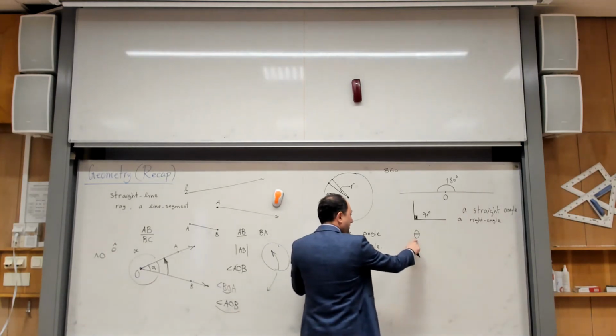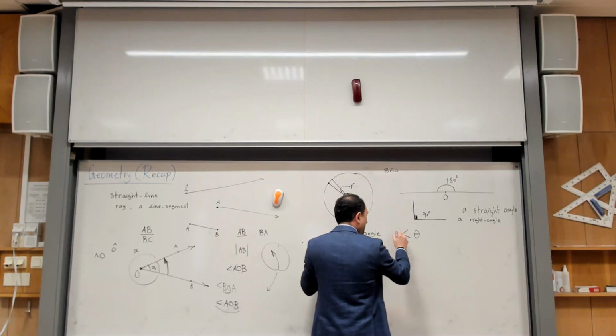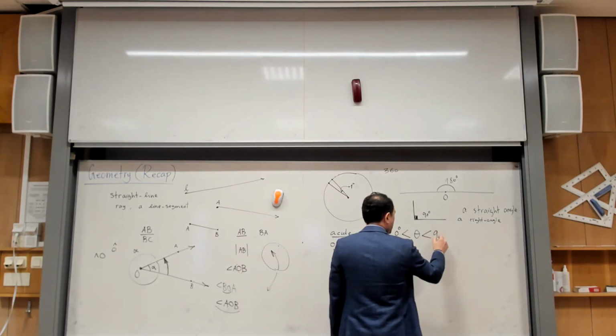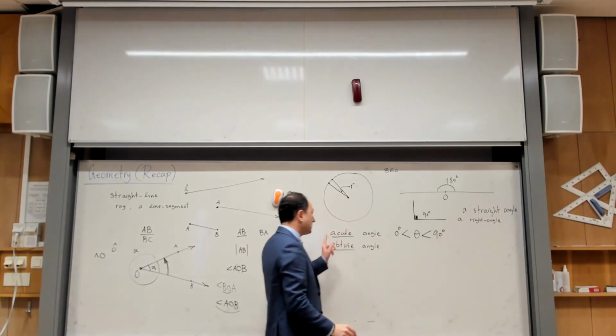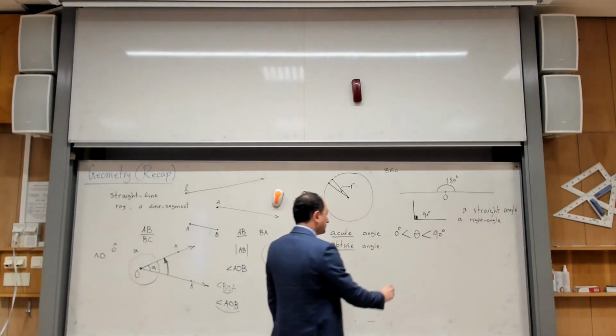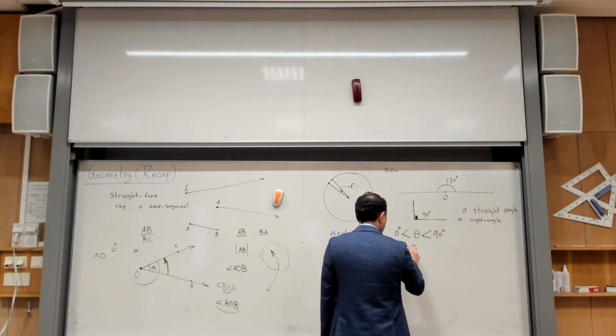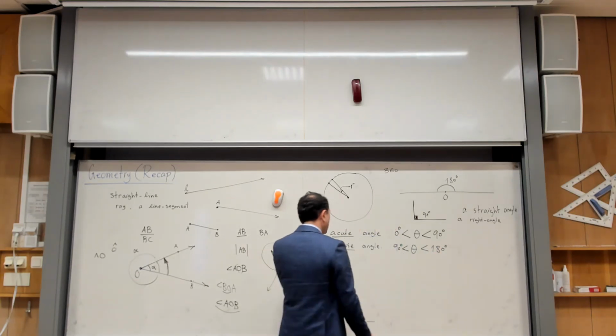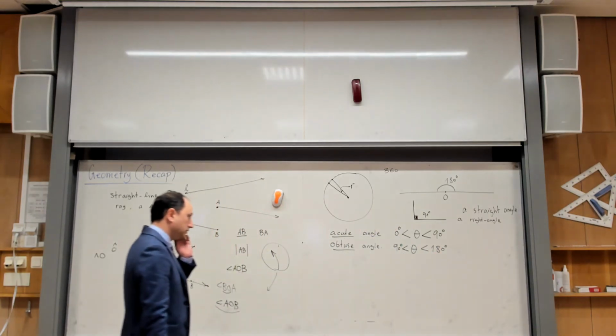So theta is strictly greater than 0 degrees and strictly less than 90 degrees. That is called an acute angle. Okay, and then if theta is strictly larger than 90 but less than 180 degrees, that is called an obtuse angle.